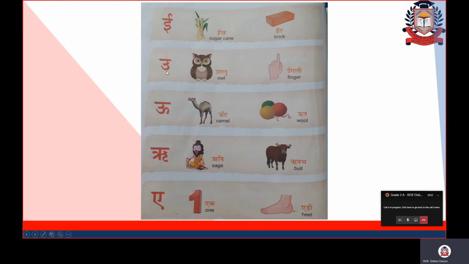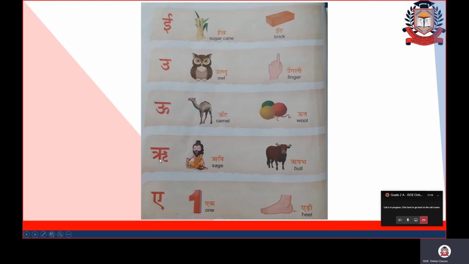Fine. Next varan is U. U say ullu, owl. U say ungli, finger. Next varan is bada U. U say ऊंट, camel. बड़े U say ऊन, wool.